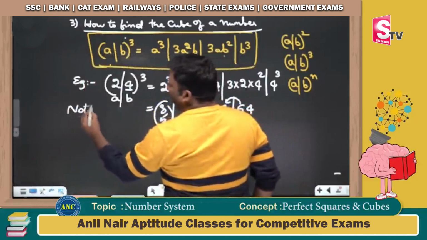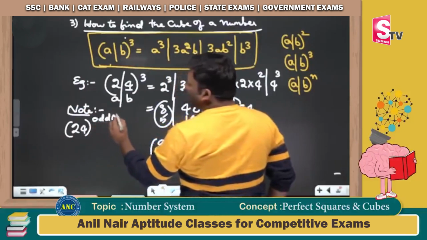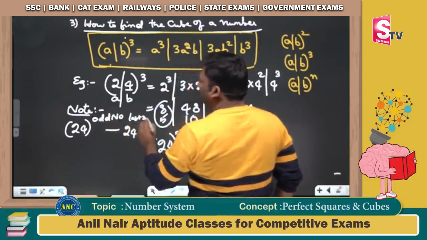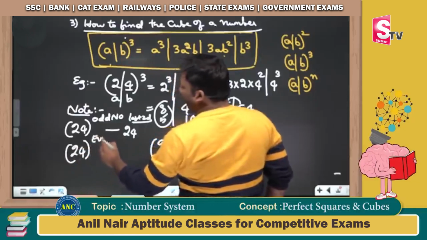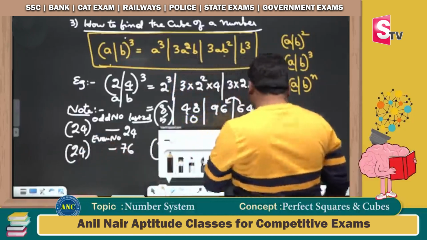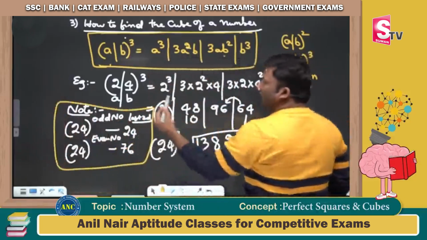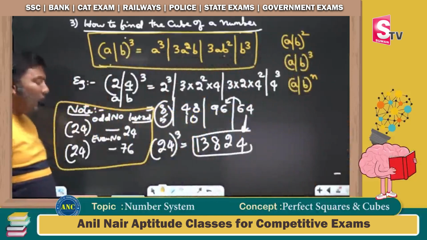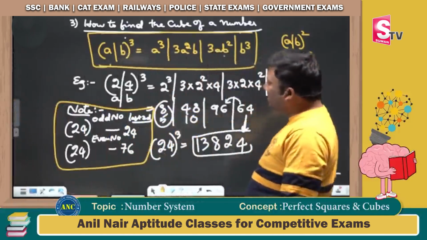Please write down this note. 24 power odd number, last 2 digits is always 24. 24 power even number, last 2 digits is 76. Please make a note of it. Write down in your notebook. 24 power odd number, last 2 digits is 24. 24 power even number, last 2 digits is 76.